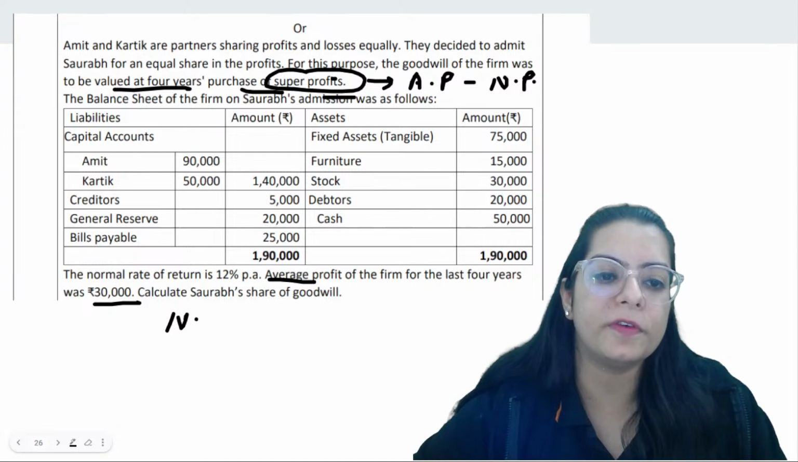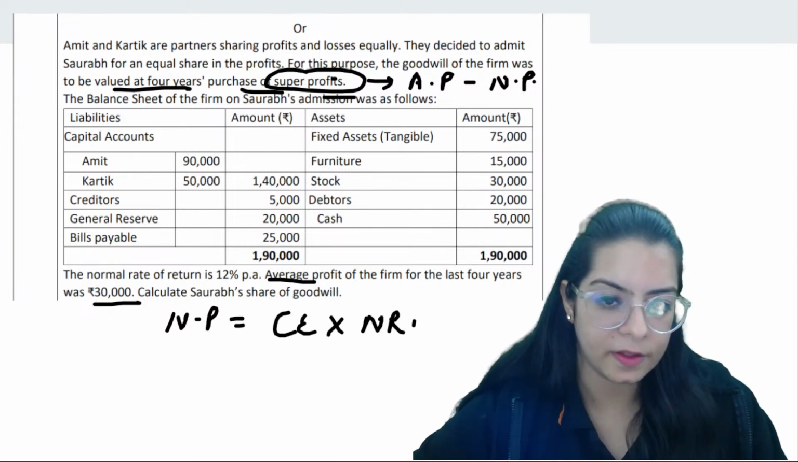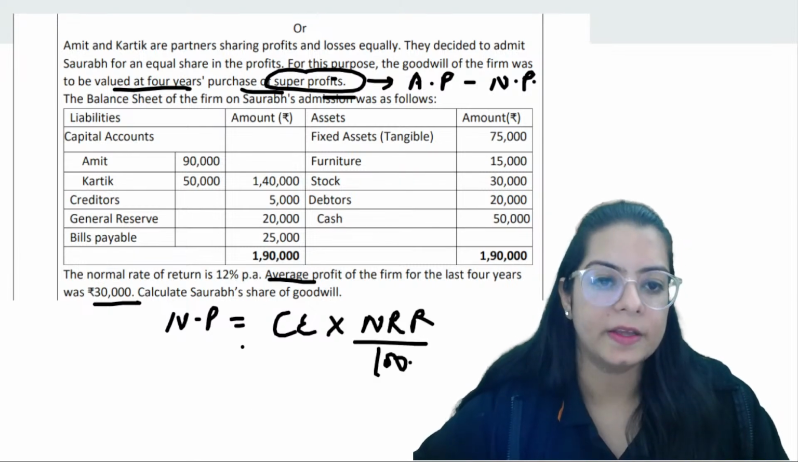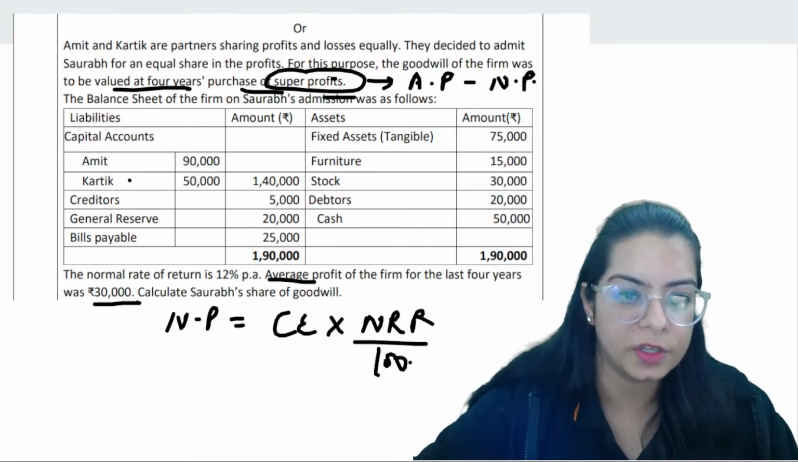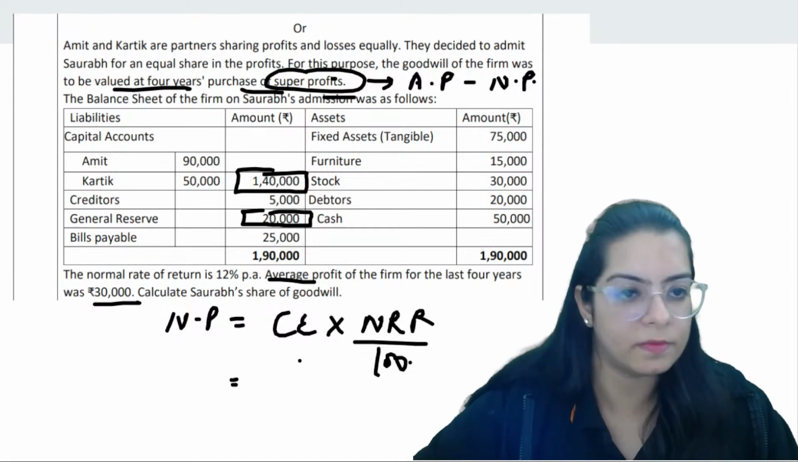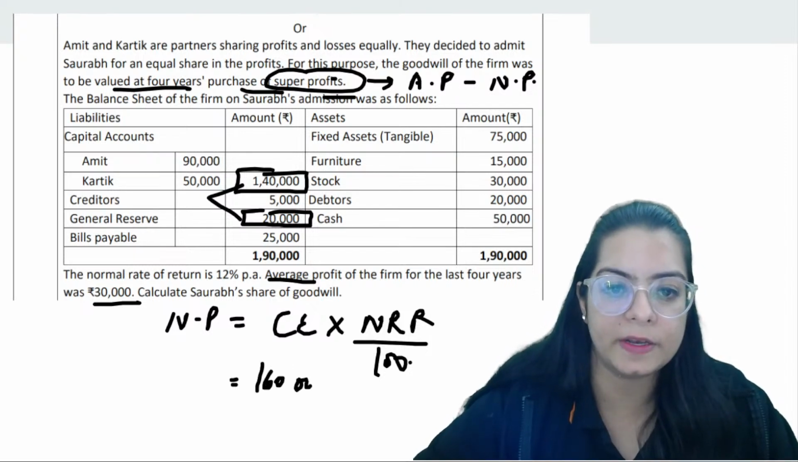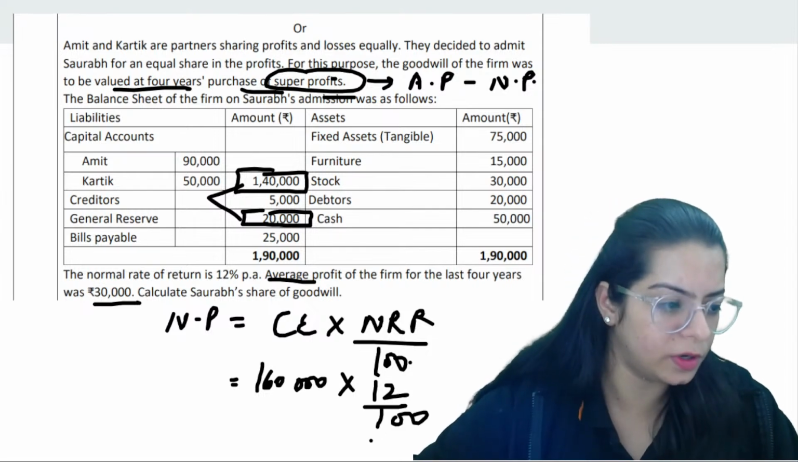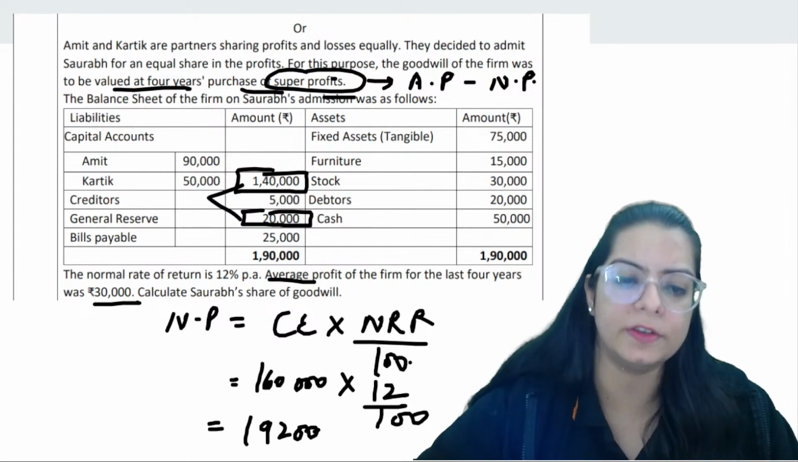So for normal profit we need capital employed into NRR upon 100, right? Capital employed we need first. So capitals they have given in the question, 1,40,000, and general reserve is given. So 1,60,000 is the capital, capitals plus reserve. NRR is 12%. Yes or no? You all are able to see this or not? So 19,200 is the normal profit.